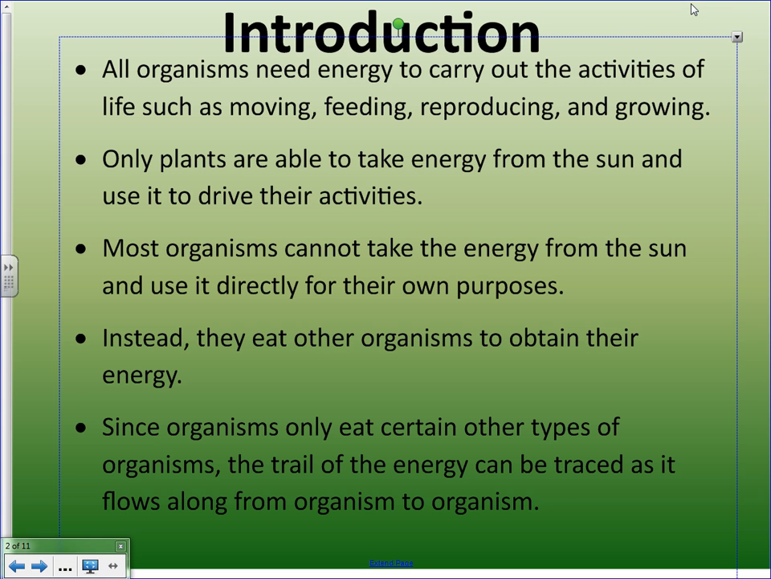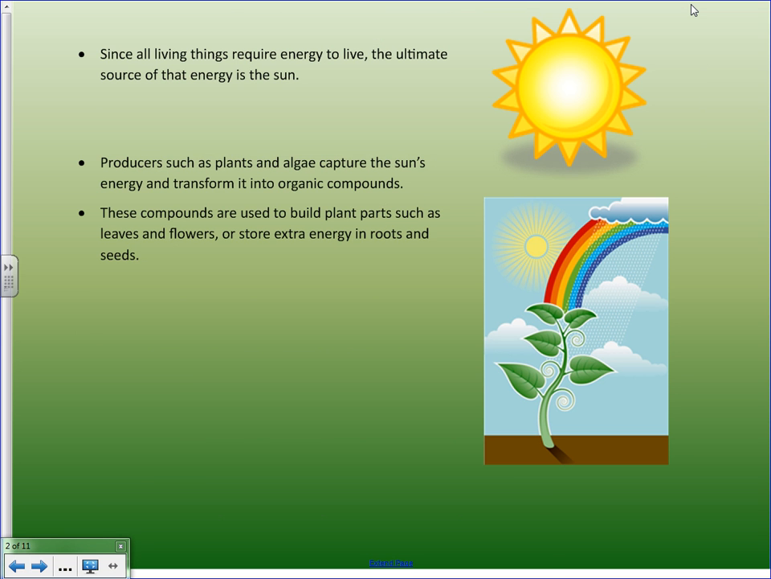This next podcast deals with energy flows. So, all organisms need to carry out activities. And those activities could be anything like moving or feeding, growing, reproducing, and as such, only plants are able to take energy from the sun. So most organisms can't use sunlight, and instead they need to eat organisms in order to obtain their energy. Now, since organisms will only eat other types, ecologists can actually trace the energy as it goes from organism to organism. And this is the concept of a food chain, which we'll look at right away.